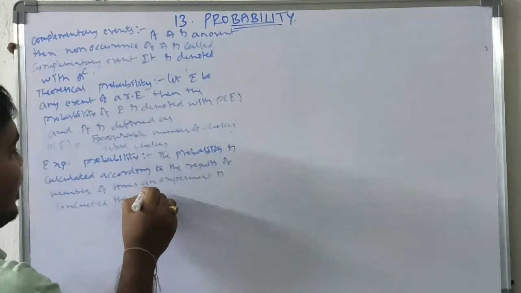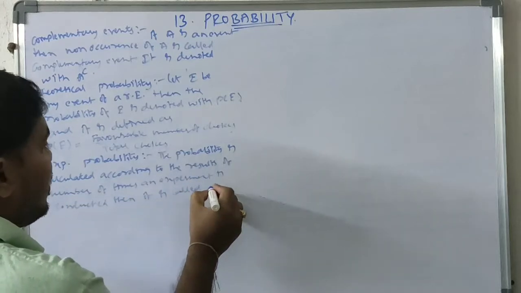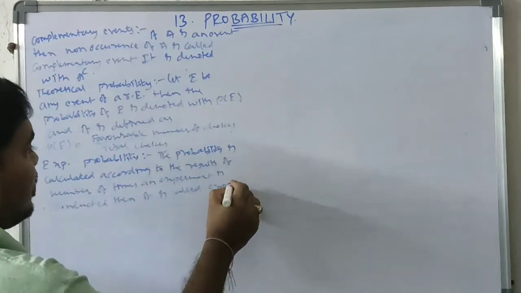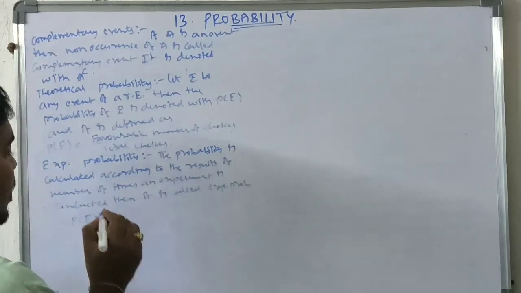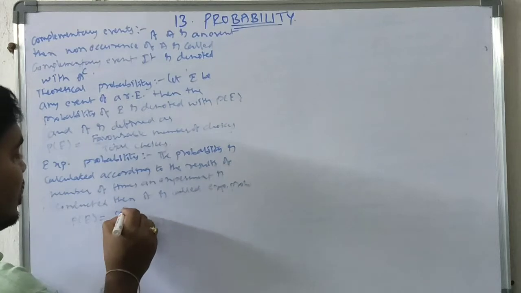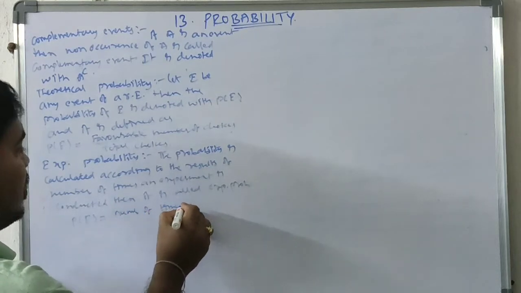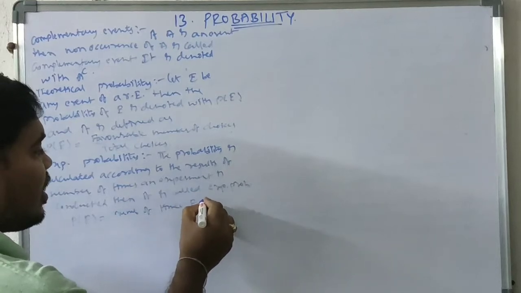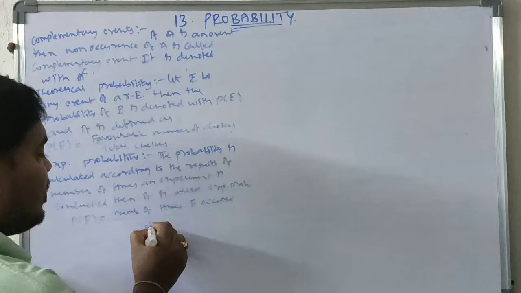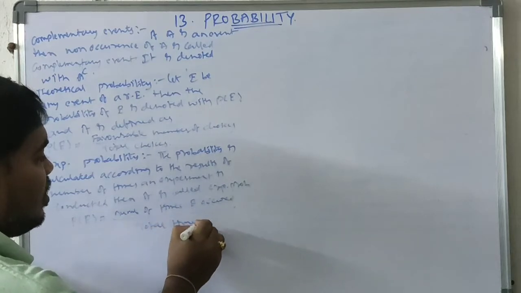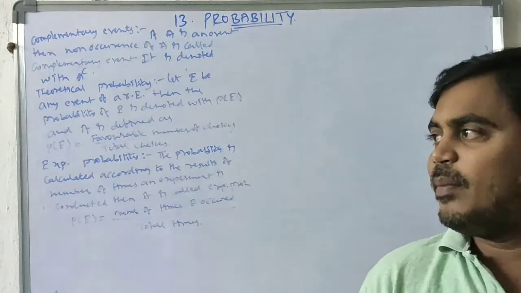Then it is called experimental probability. So probability is equal to the number of times event E occurred by total times.